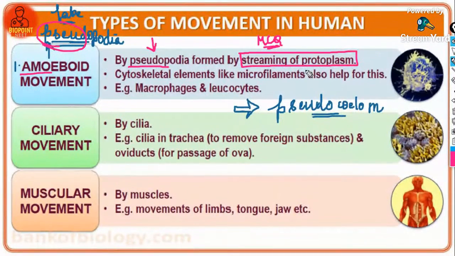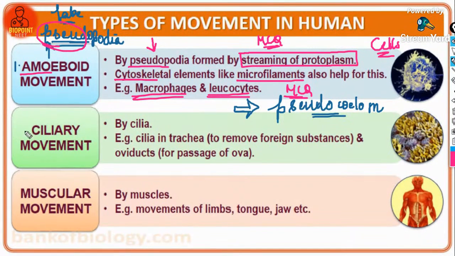So pseudopodia is formed how? Pseudopodia is formed by the streaming movement of the protoplasm. Then the cytoskeletal elements like the microfilaments also help for this. You will study microfilaments and cytoskeleton structures in the chapter Cell, the Unit of Life. The examples of cells that show amoeboid movement are macrophages and leukocytes, which is a previous year MCQ.